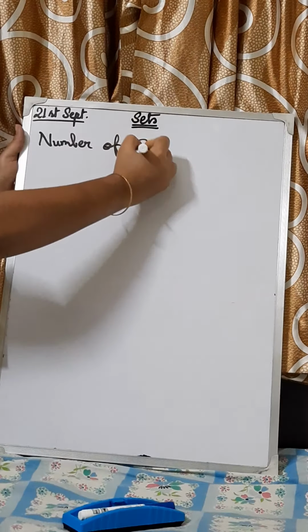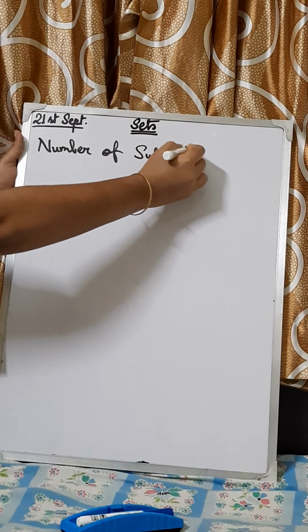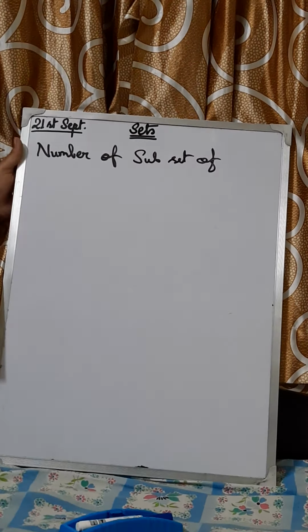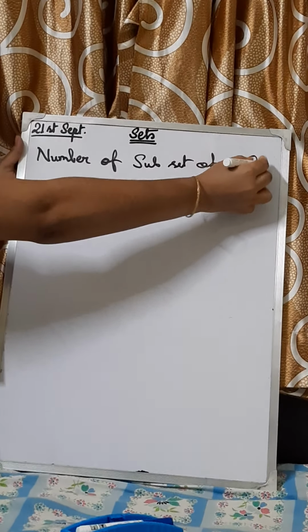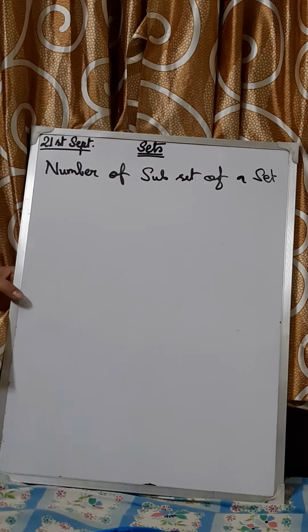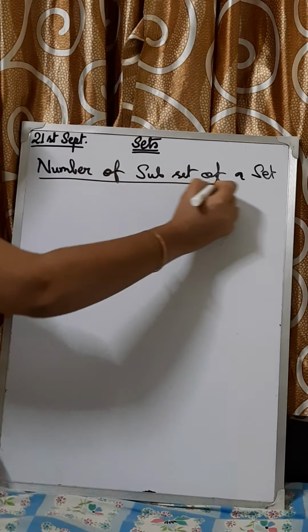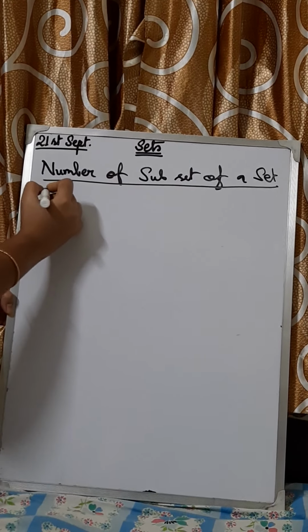Number of subsets of a set, right? That means what? If a set has n elements, then it will have 2 to the power n subsets. Means what? Take an example, then you can clearly understand.